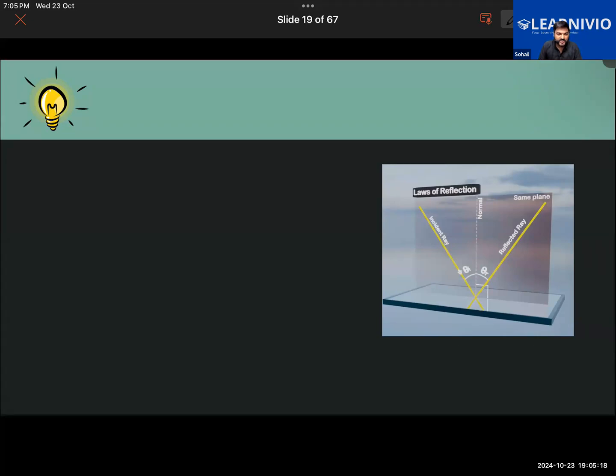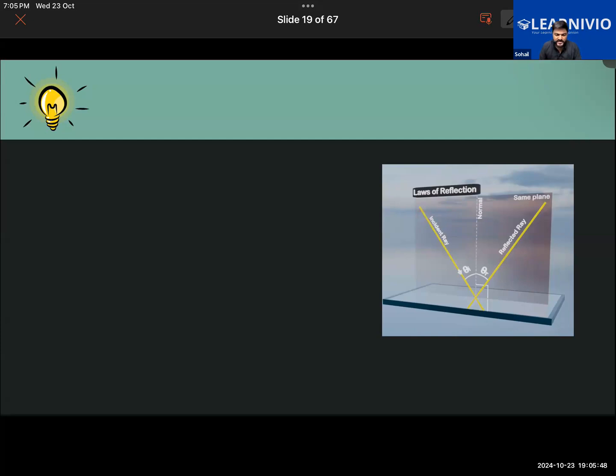Plane, do you understand what a plane is? In mathematics, how do we define a plane? Basically, a 2D surface is a plane. A flat 2D surface is a plane, no? So this is a flat 2D surface here. This is not actually there, but it is an imaginary plane here. This is an imaginary plane to help us understand the second law of reflection of light.